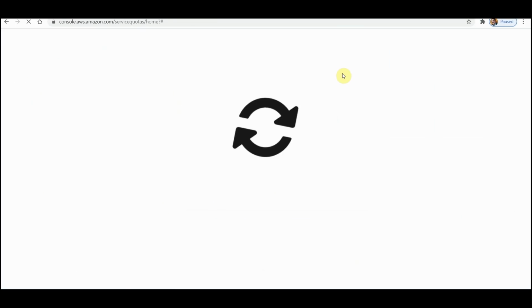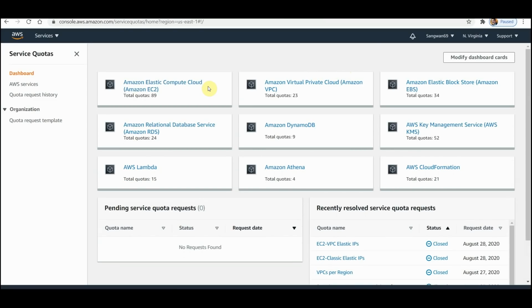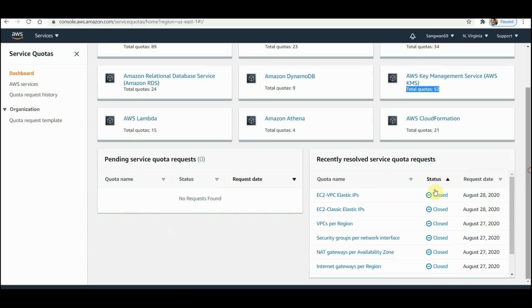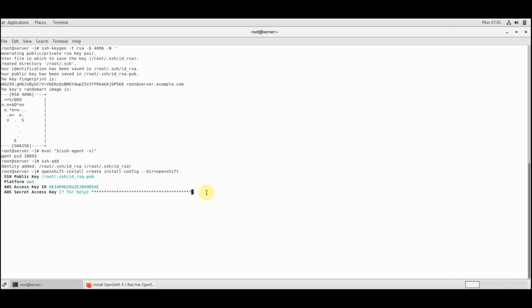So I can show you the quota. There are resource limits. Increased resources are required, so you have to raise service requests. At the bottom on the right-hand side, you see the multiple requests I raised for provisioning of the resources. So these are my quotas. By default, you will not get the quota. You have to raise a service request, and then they'll give you the elastic IP addresses, classic IP addresses, VPCs, security groups, because the default quota is not sufficient. So now run that installer.